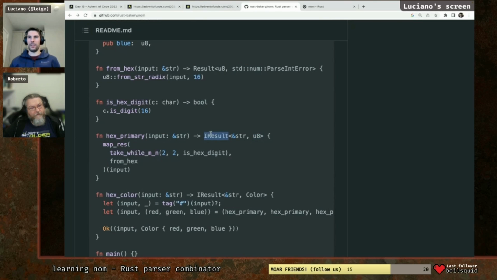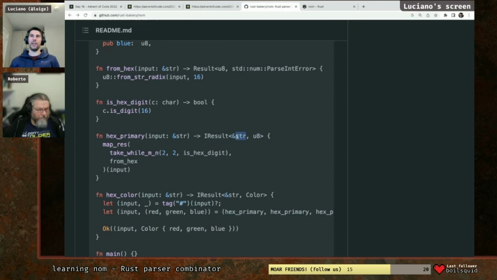And that's why we have a result, because this can also be an error in case the input is not formatted correctly, or maybe your parser is not parsing that particular version of the input correctly. But then one case is the error. What is this string and what is this value?